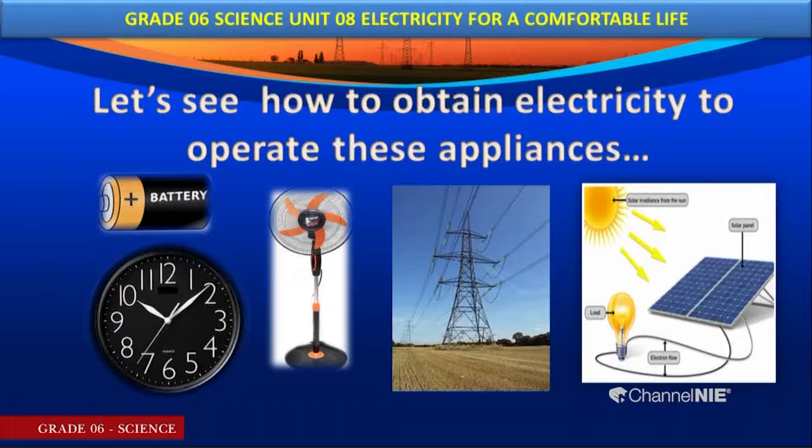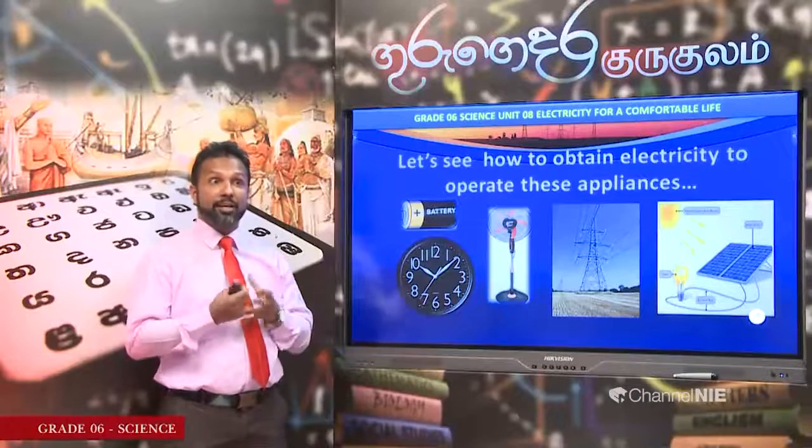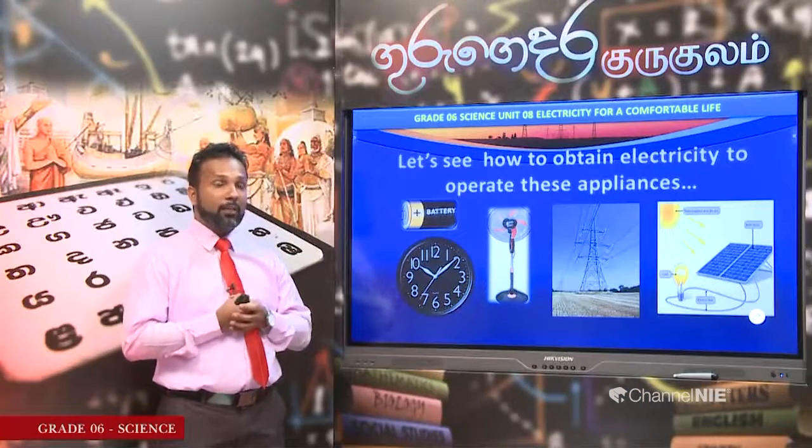And when you think about the stand-in fan, not only the stand-in fan, but most of the appliances in our house, television, refrigerator, computer, washing machine, all these appliances are operated with the help of electricity that we obtain from the national grid supply. What is meant by grid supply? The electricity produced by the power stations, the main power supply.